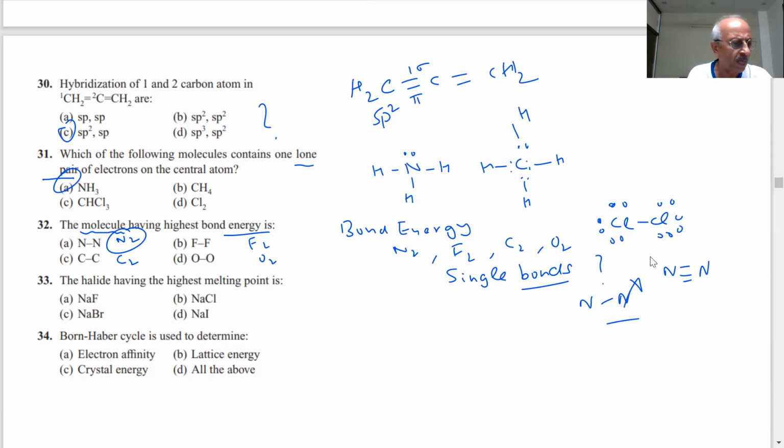Next question. The halide having the highest melting point. Now, melting points are important for the halides. Questions have been asked on that. Melting points, students. On what factor does the melting point depend? Now the question comes to halides.